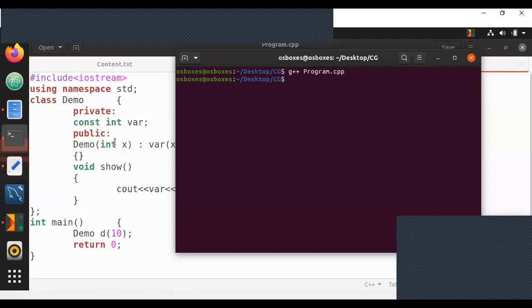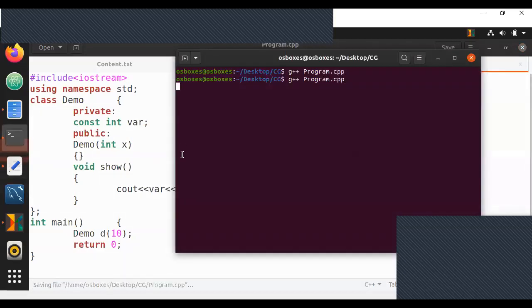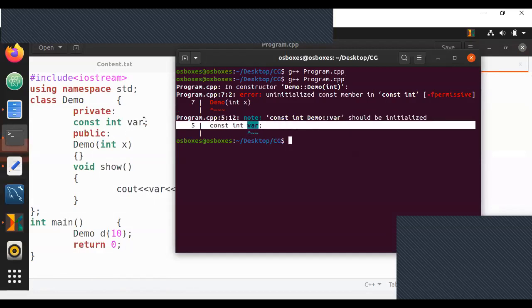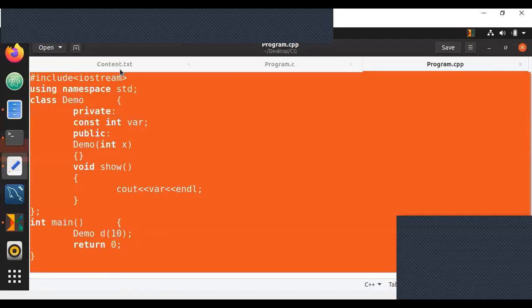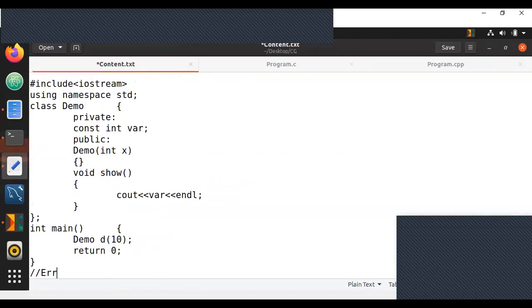Now, guys, if I remove this and save this and run this, I'm getting an error saying const integer variable must be initialized. If you don't initialize a constant variable, you can't run a program. So for this program, it says error const variable must be initialized.